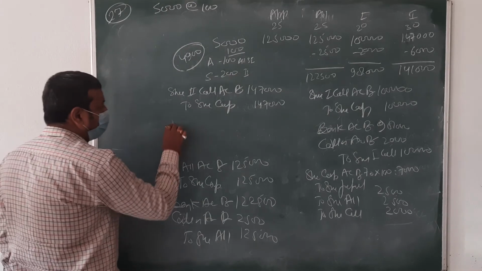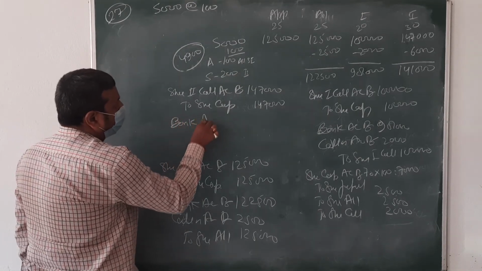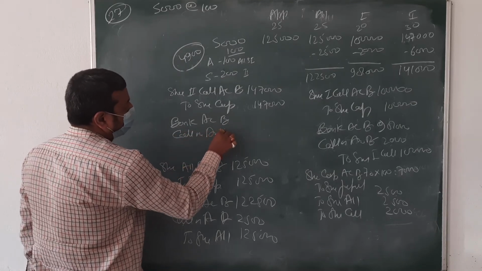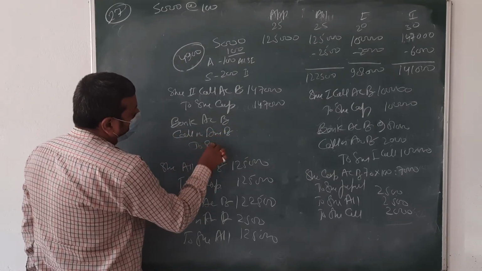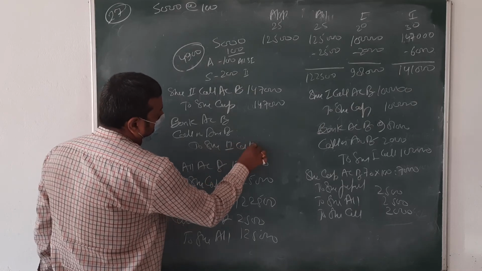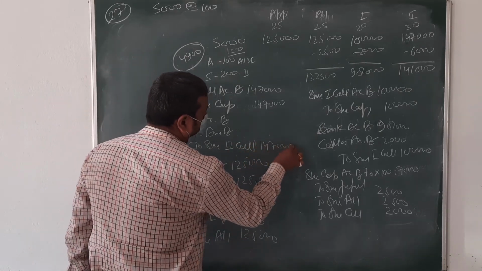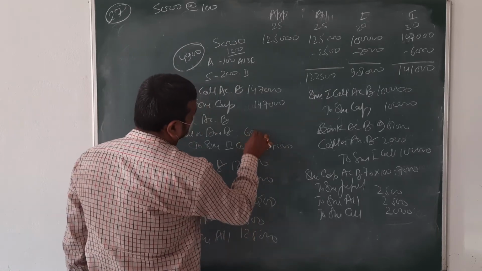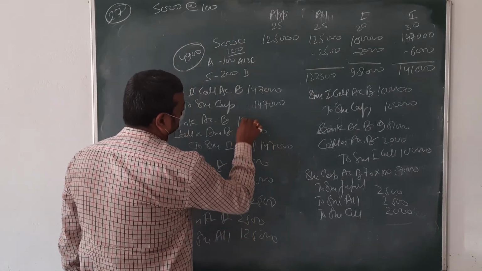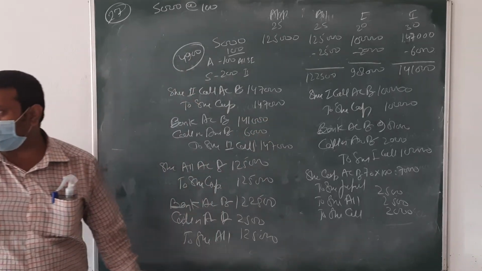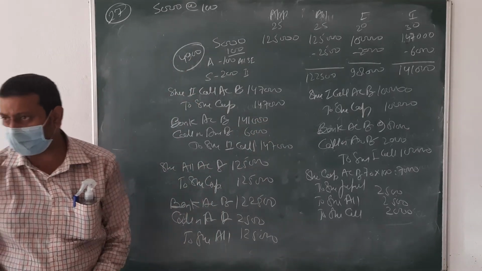Then we are receiving the money. Bank account debit, calls in arrear debit, to share second call. We have to receive this amount, but 6,000 is arrear. Again forfeit or not? Again forfeit.